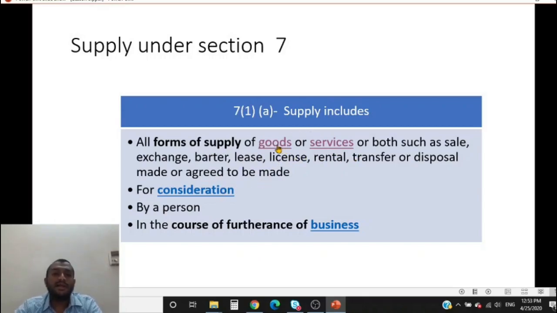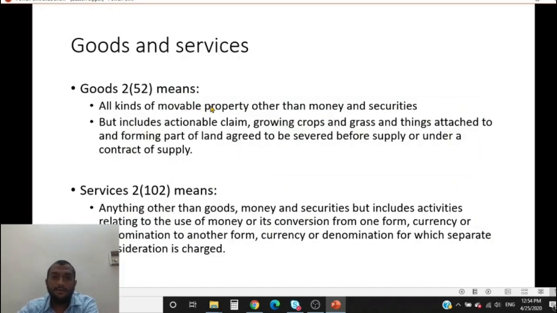So before moving forward and looking at the other condition, what is goods? Let us go to goods. Goods means all kinds of movable property other than money and securities. Everything that moves is goods other than money and securities. Money is specifically excluded. Securities are also specifically excluded, but includes actionable claim, growing crops and grass and things attached to forming part of the land, agreed to be severed before supply or under a contract of supply.